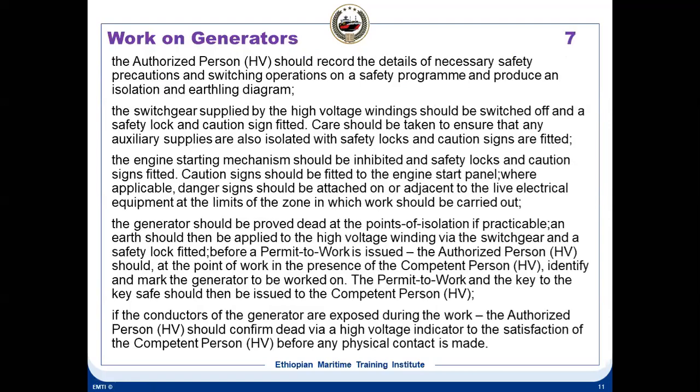Here you can see the authorized person should record the details of the necessary safety precautions and switching operations on a safety program, and produce an isolation and earthing diagram. The switchgear supplied by the high voltage winding should be switched off, and a safety lock and caution sign fitted. Care should be taken to ensure that any auxiliary supplies are also isolated with safety locks. These are things like space heater supplies, which have to be switched off.